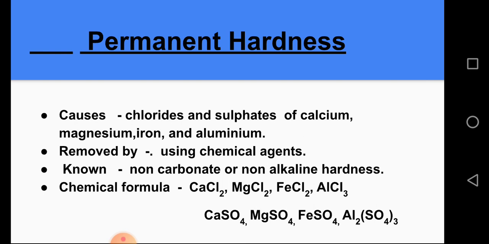This hardness is also known as non-carbonate or non-alkaline hardness. Chemical formulas of these salts are CaCl2, MgCl2, FeCl2, AlCl3, CaSO4, MgSO4, FeSO4, Al2(SO4)3.